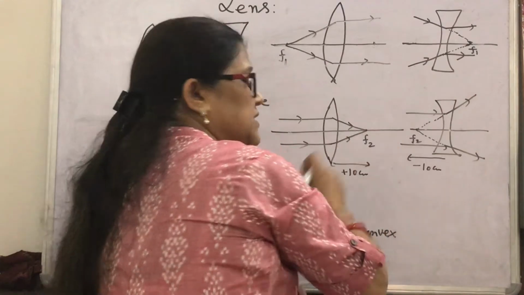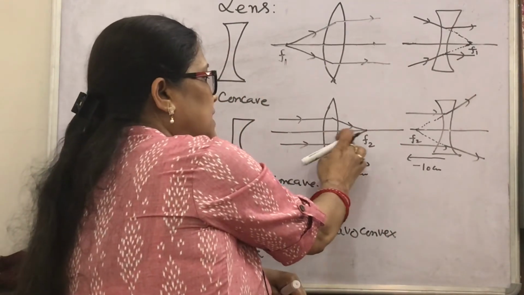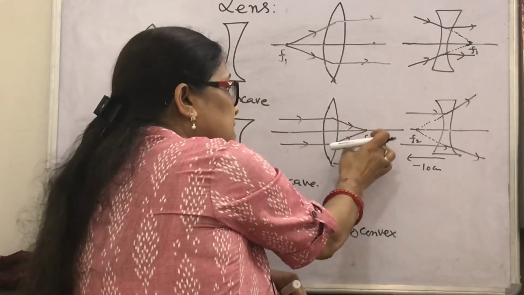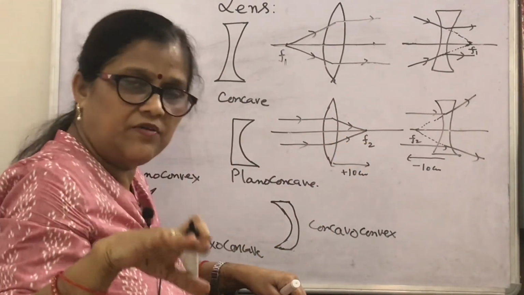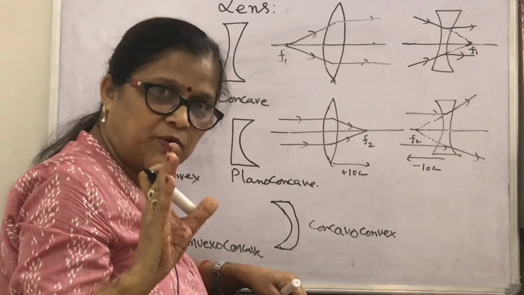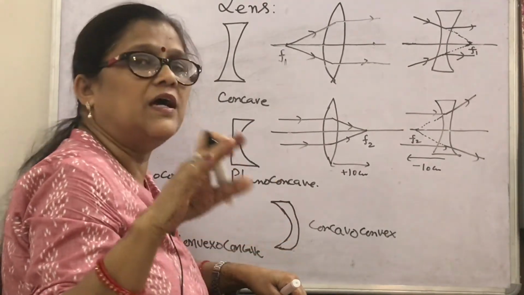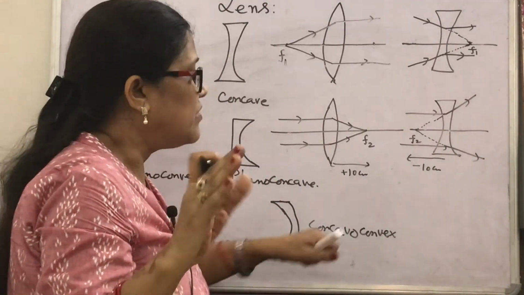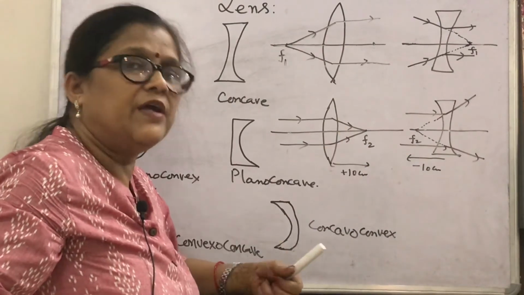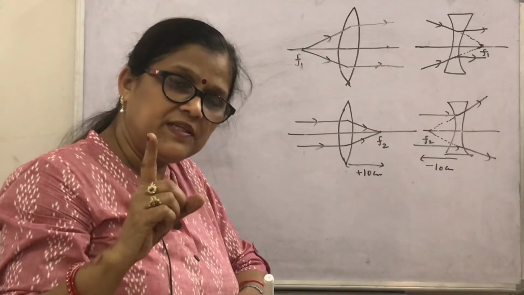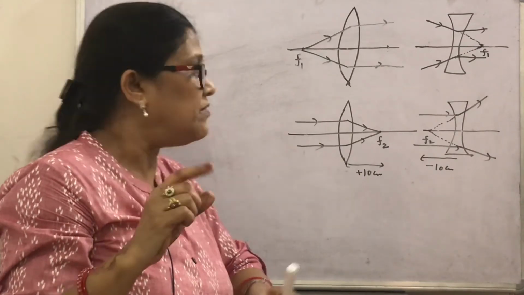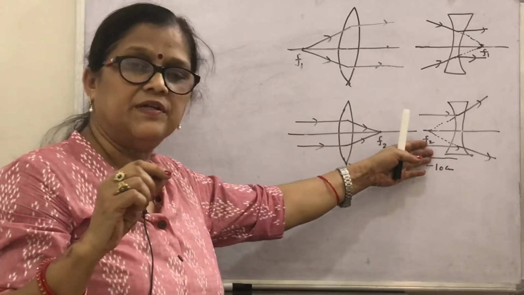So this is minus. This distance is measured from the lens in the direction of the incident ray for this point f2. So a convex lens has a real focus, and its focal length is positive. A concave lens has a virtual focus, and its focal length is written with a negative value. What is the reason behind the converging action of the convex lens and the diverging action of the concave lens, as we have seen?